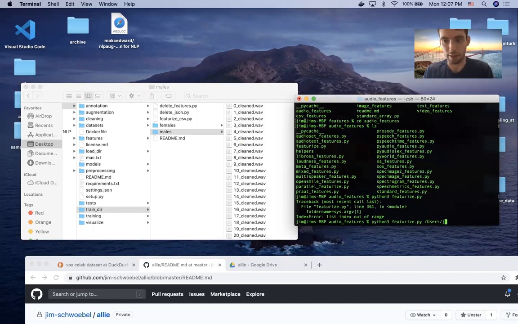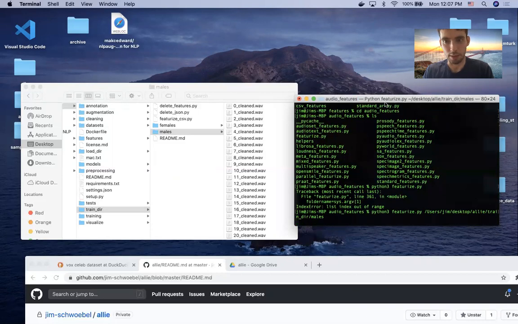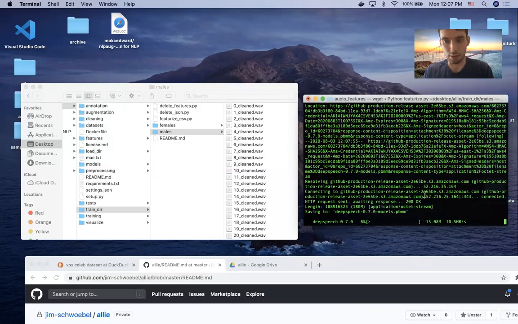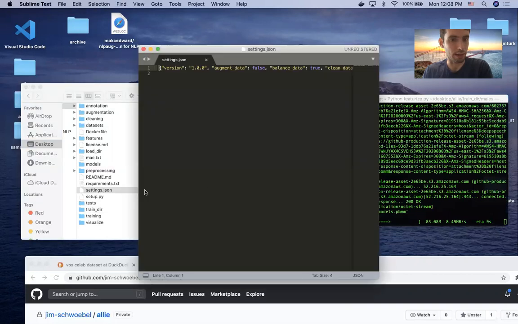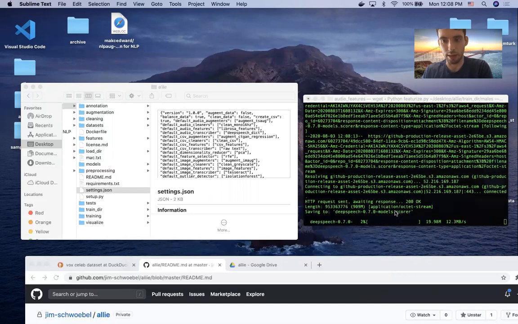Oops, forgot the file path. Now it'll go through all the mails. It's going to transcribe all of them as well through the DeepSpeech model. As you see here, it's downloading the DeepSpeech model. The reason for that is it knows that transcribe audio in the default settings is equal to true. So it's going to download everything really fast. Here, just give it a second.